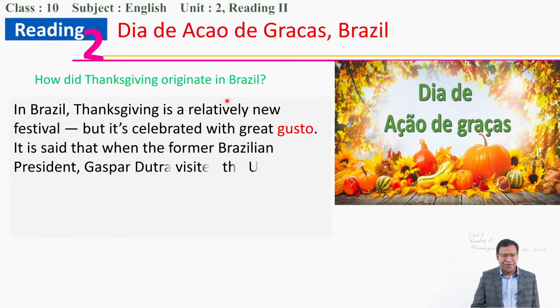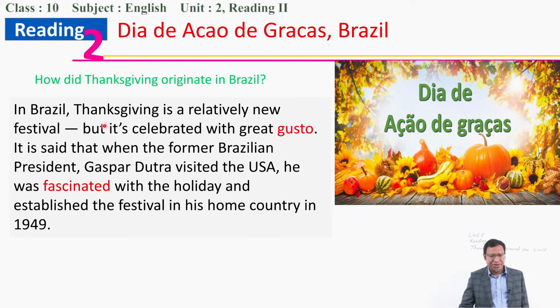All right, so you can see Thanksgiving is a new festival because it originated later on. But it's celebrated with great gusto. Gusto means they celebrate with great enthusiasm, great pleasure, great energy.